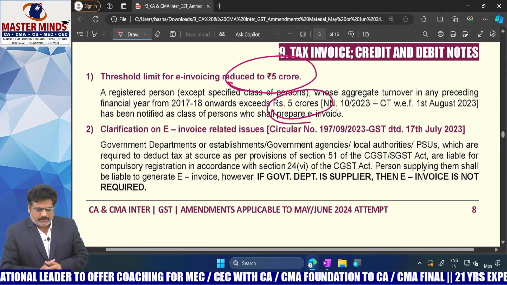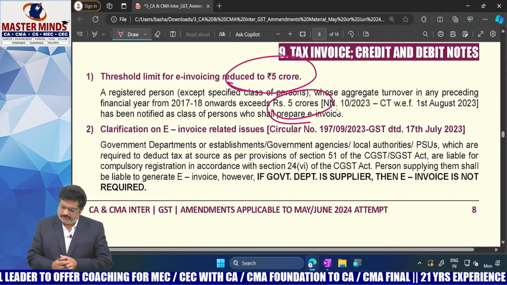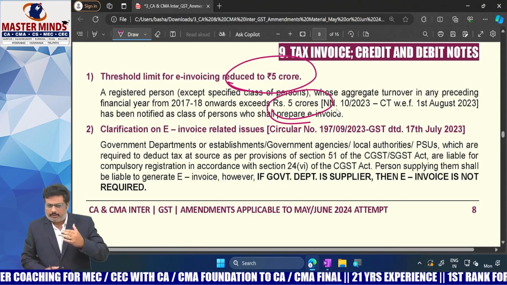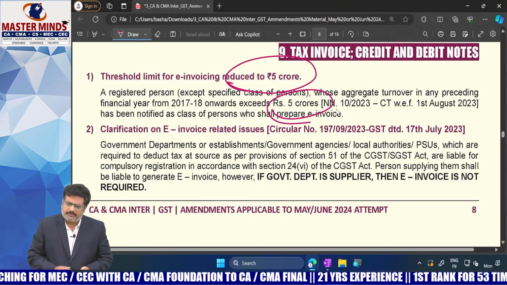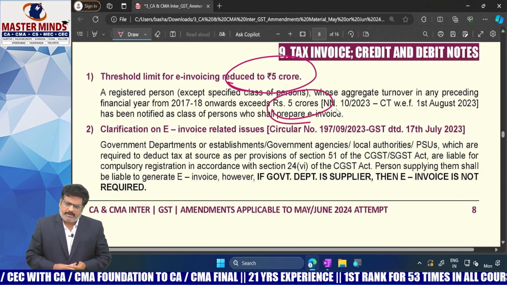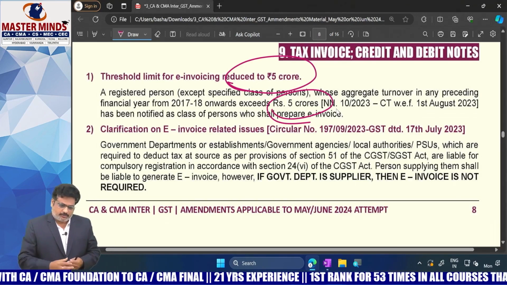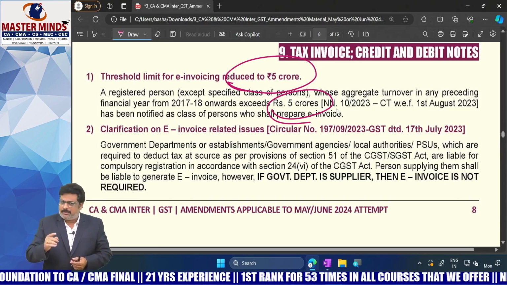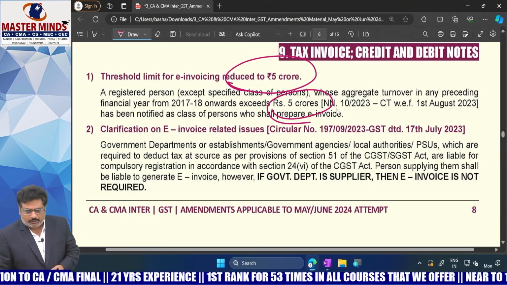And next one is clarification on e-invoice related issues. In that if you observe, even though your turnover is more than the threshold limit, in few cases you are not required to issue the e-invoice, like GTA, passenger transportation, multiplex movie theaters, like that. In that, local authority and government are also covered.